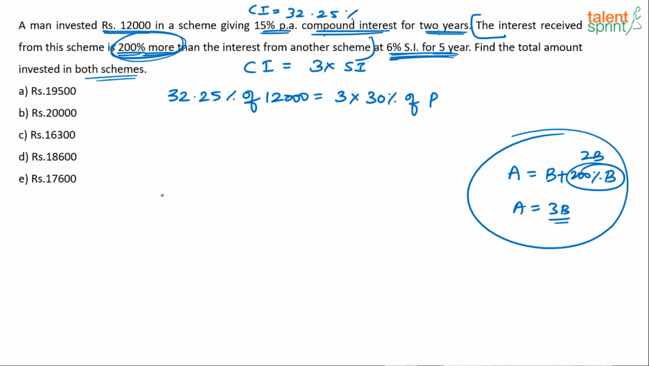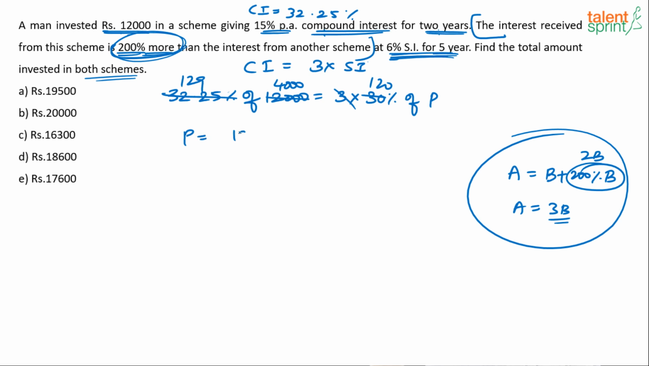How do I do it? This is clearly 4,000. That's a no-brainer. How do I deal with 32.25 and 30? 0.25 into 4 is 1, into 40 is 10, 120. And then this will be 124, 128, 129. So this is 129 and this is 120.